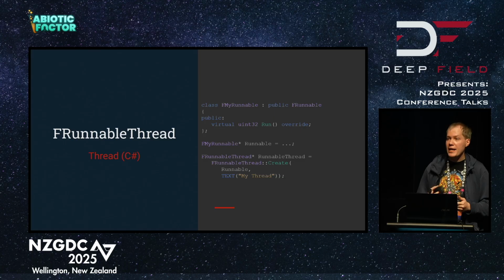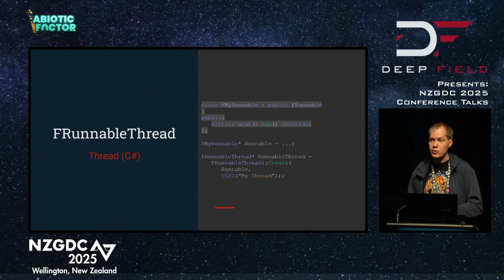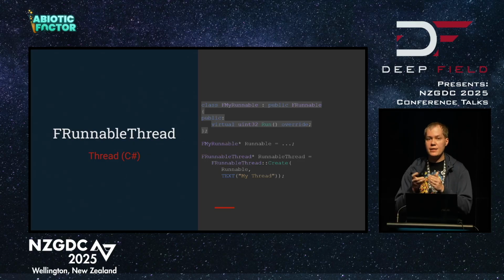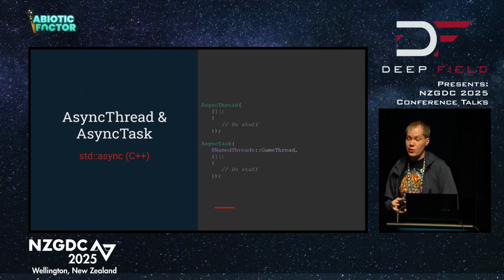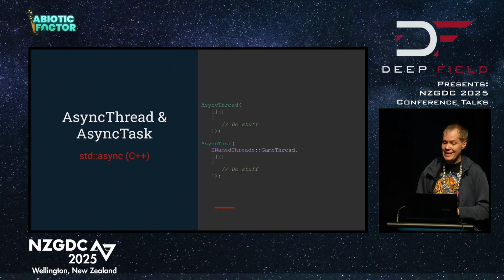First though, how do you make a thread in Unreal Engine? You would use FRunnableThread. You'd inherit from FRunnable, you'd provide a Run function, and that is the lifetime of your thread. When that function returns, that's your thread done. You would then create the thread with FRunnableThread, fire it off, and it would do your work from start to finish.